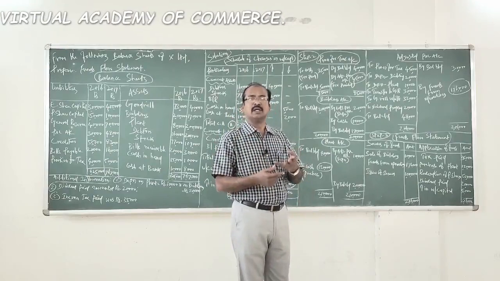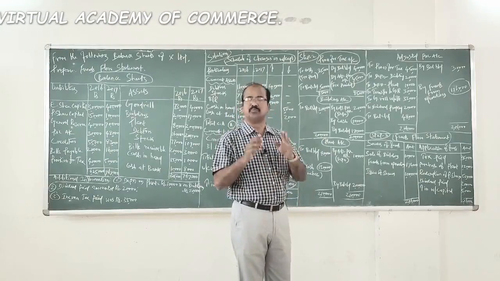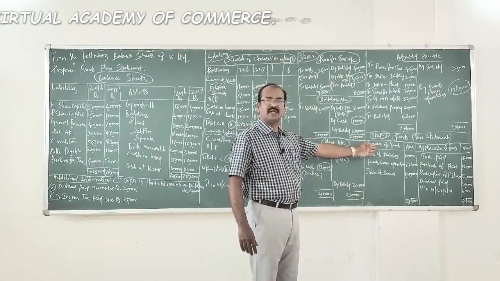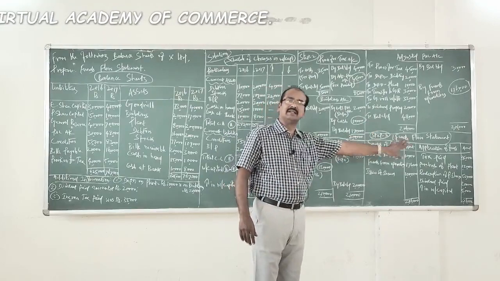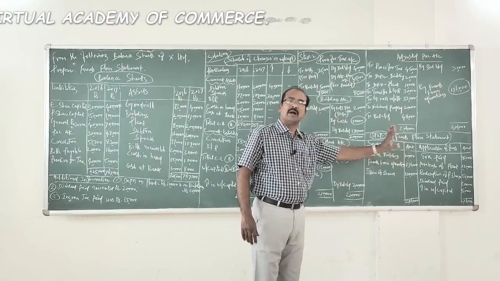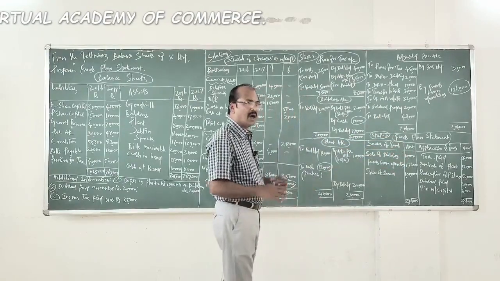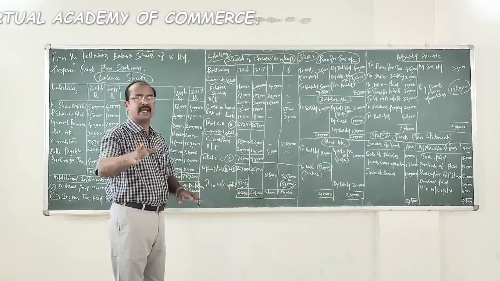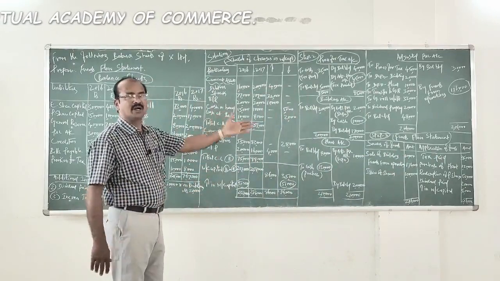Let us move to step number 3, which is nothing but preparing the final funds flow statement. In the left side you find sources of funds, in the other side you find application of funds. Now, how to prepare the funds flow statement, which is the starting point? Again, go through the ledgers one after another.